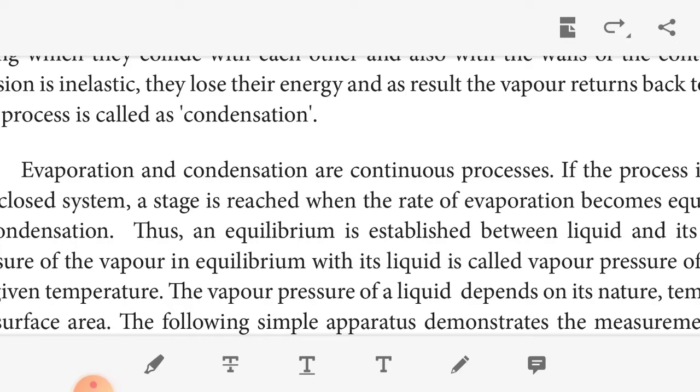The pressure of the vapor in equilibrium with the liquid is called the vapor pressure of the liquid at a given temperature. The vapor pressure of a liquid depends on its nature, temperature and surface area.